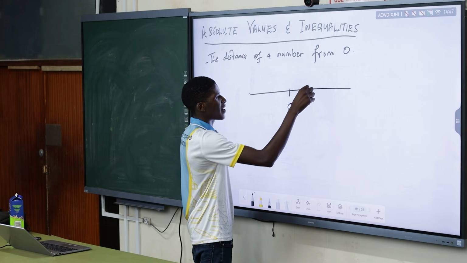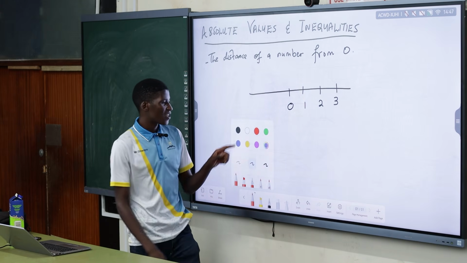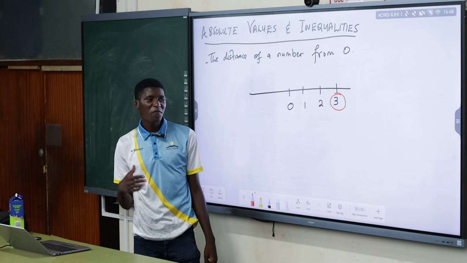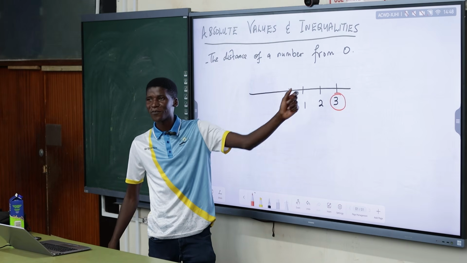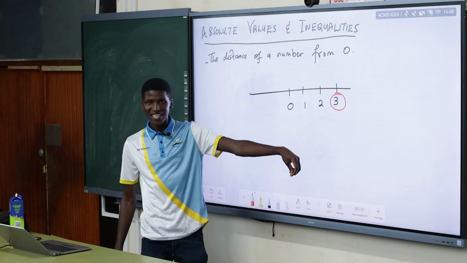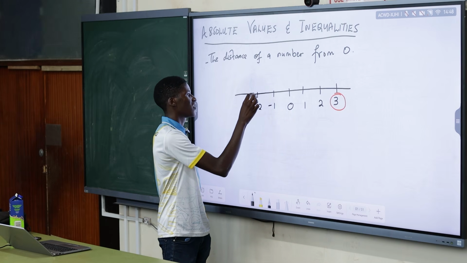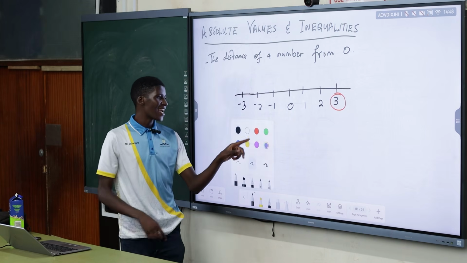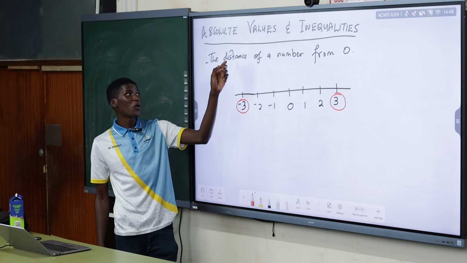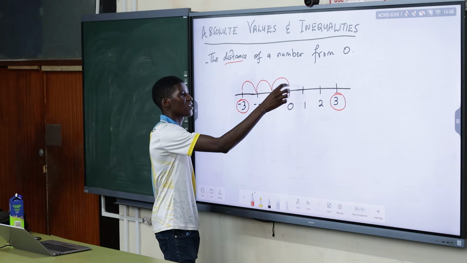Say I take a number here and I say, this is 1, 2, 3. Let's say I take 3. How far is 3 away from 0? 3. So the absolute value of 3 is what? Is 3. Okay, let me say I take minus 1, minus 2, minus 3. And say I highlight negative 3. How far is negative 3 away from 0? 3 units, because the distance we always measure as positive, right? So basically, we count 1, 2, 3.